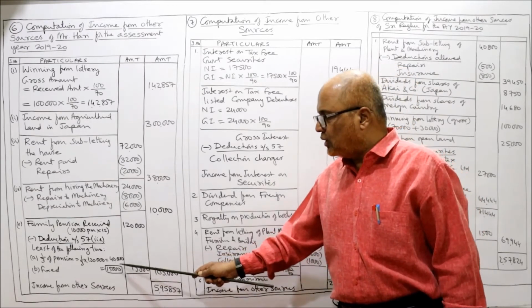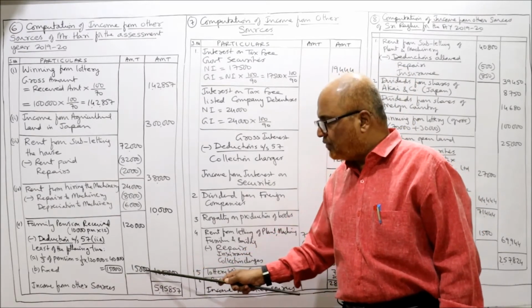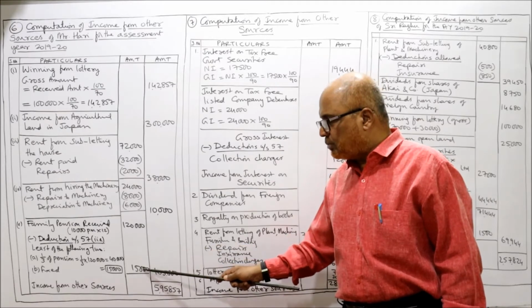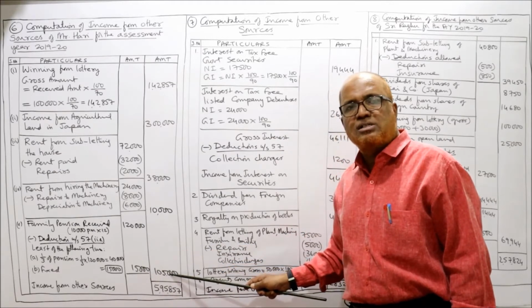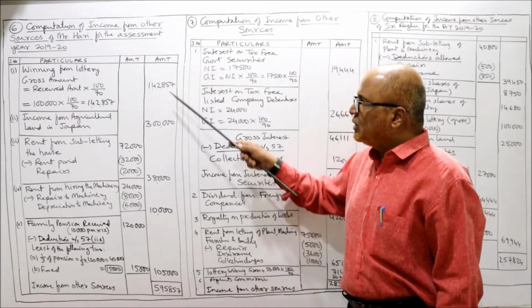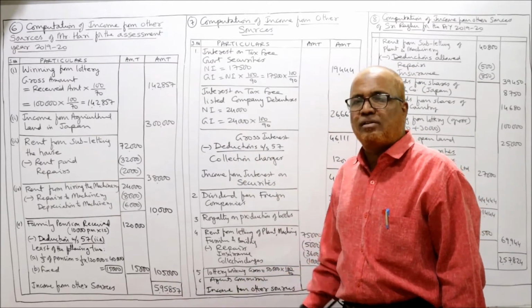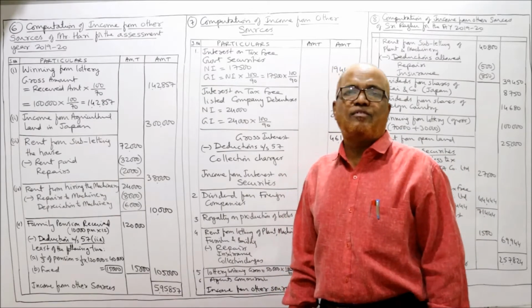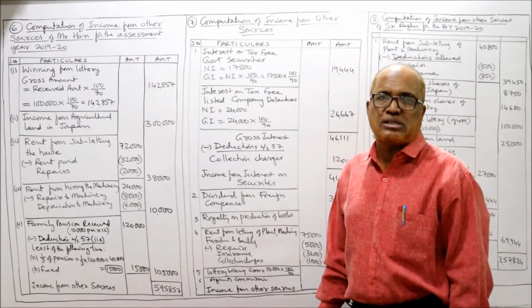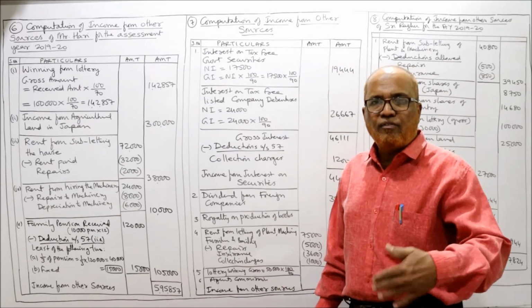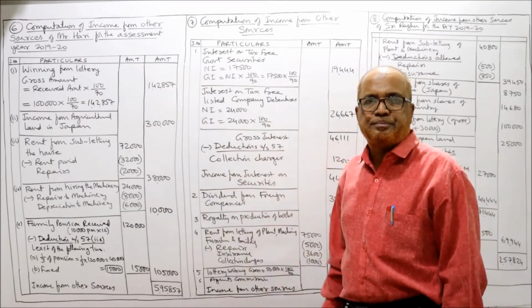So out of these two, the lower is 15,000. So deduct 15,000. 1,20,000 minus 15,000, 1,05,000 is the taxable amount. Now take the total of all, you will get 5,95,857. This is income from other sources. That's all. So a number of new points you came across in this problem.